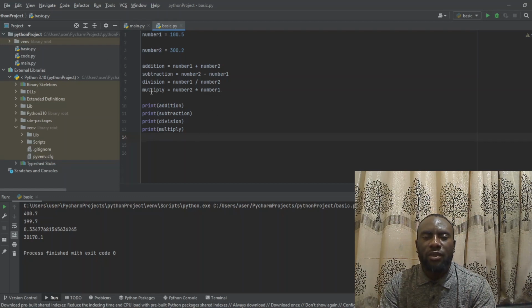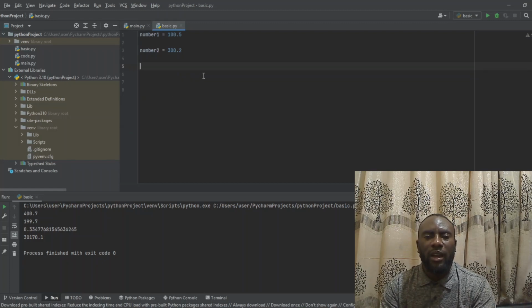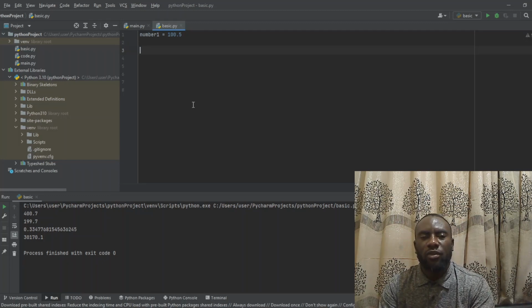You understand? So now let's see how we can create a variable that can contain text, that can contain a string, not numbers. To do that is also very easy. Let's just use only number here. We want to compare the two variables.